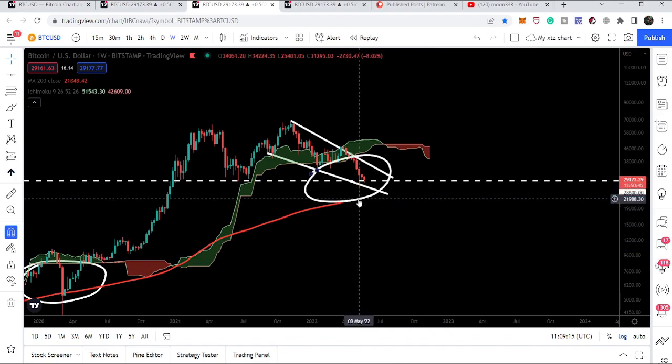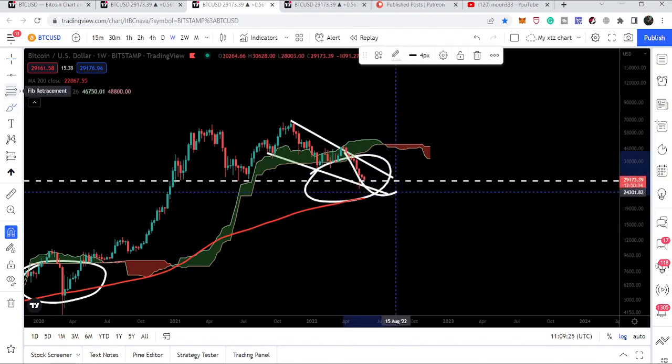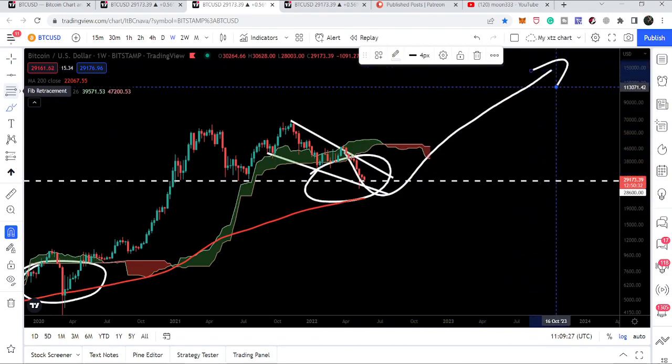Now, for example, if we break down these two supports, then we can touch this 200 weekly simple moving average in that situation. And it doesn't matter whether you're buying Bitcoin here or at the support of the 200 simple moving average. When it turns back, starts the bullish reversal move from here and starts the long rally, long bull run from here, then once again it will produce thousands of percent.